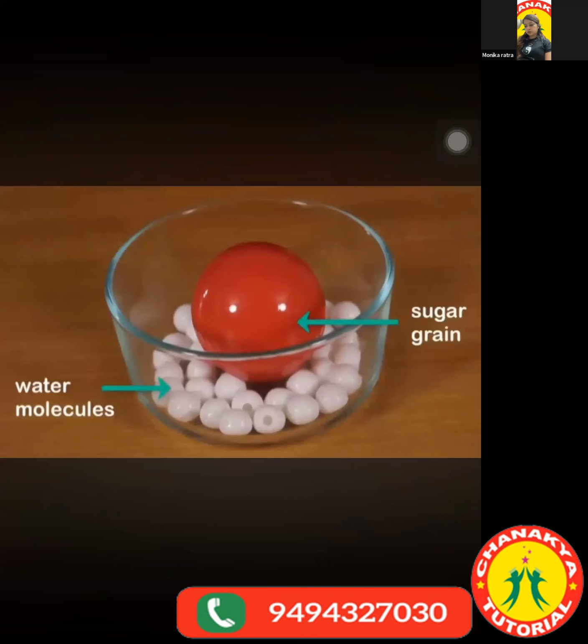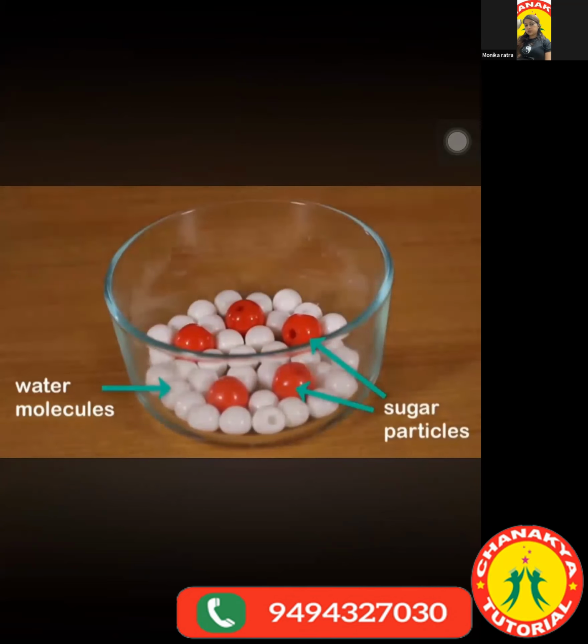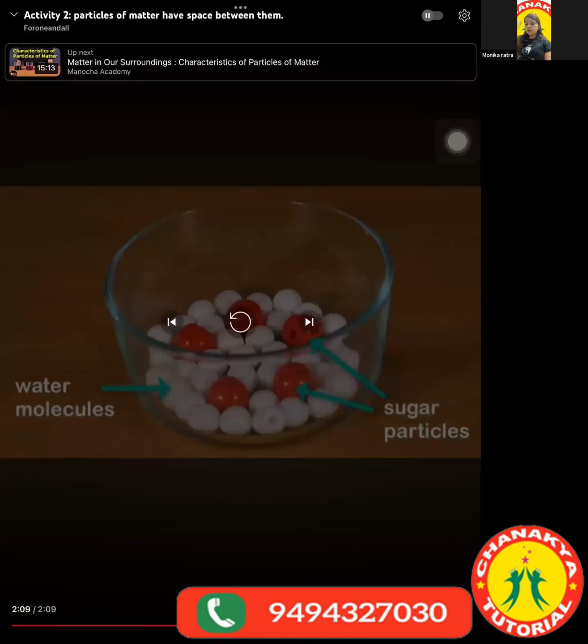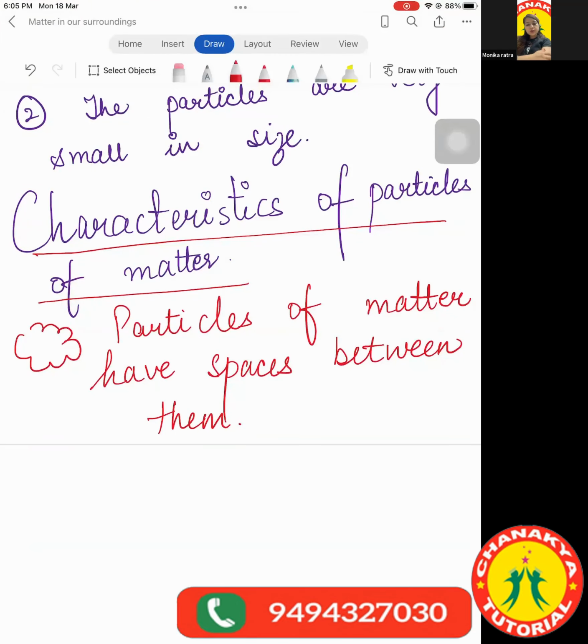Watch carefully, because this huge sugar grain is going to soon break up into tiny sugar particles, represented by these tiny red balls. As you can see, these tiny sugar particles go and occupy the space between the water molecules. So I hope this was clear, that the particles of matter have spaces between them, and we could easily see that if we put whatever we put, first it breaks down, only then it takes the space which is available to it, right?